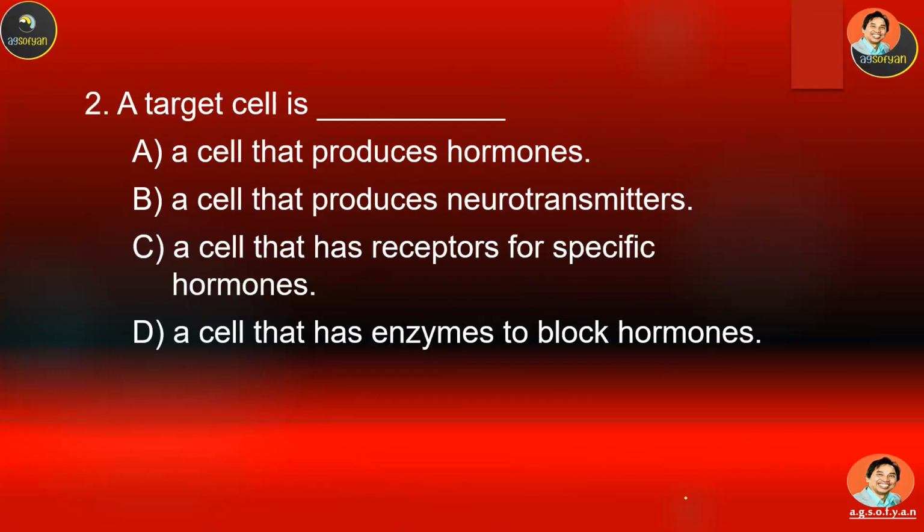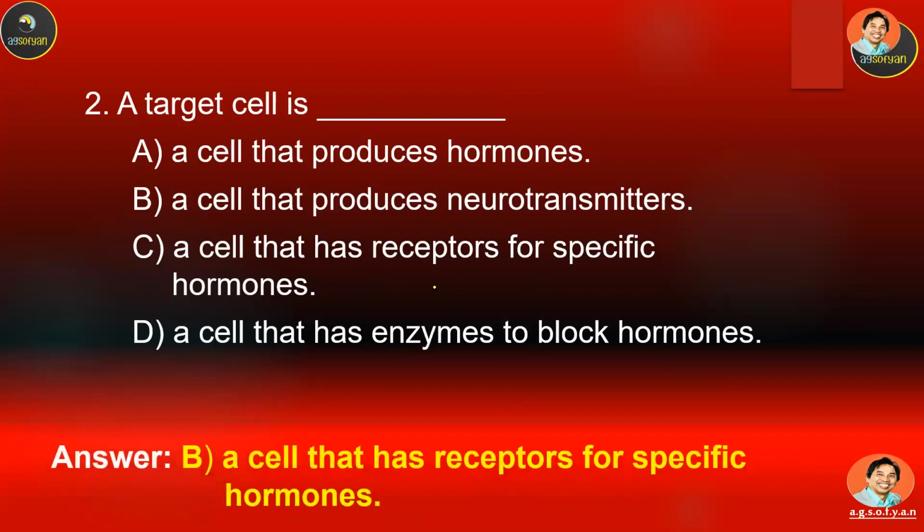Okay, number 2. A target cell is, okay, choose your answer, A, B, C, or D. It's very important that you understand that target cell is the one that has receptor for the specific hormone. Only a cell that has receptor for the hormone is called the target cell.